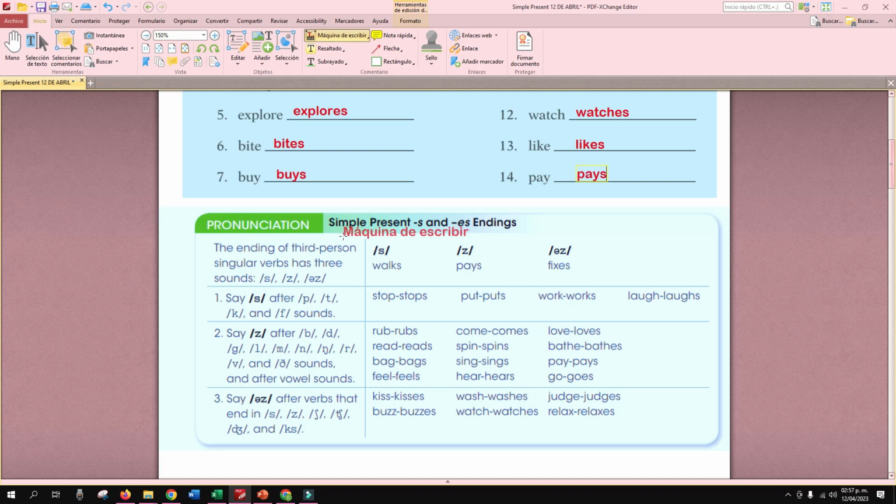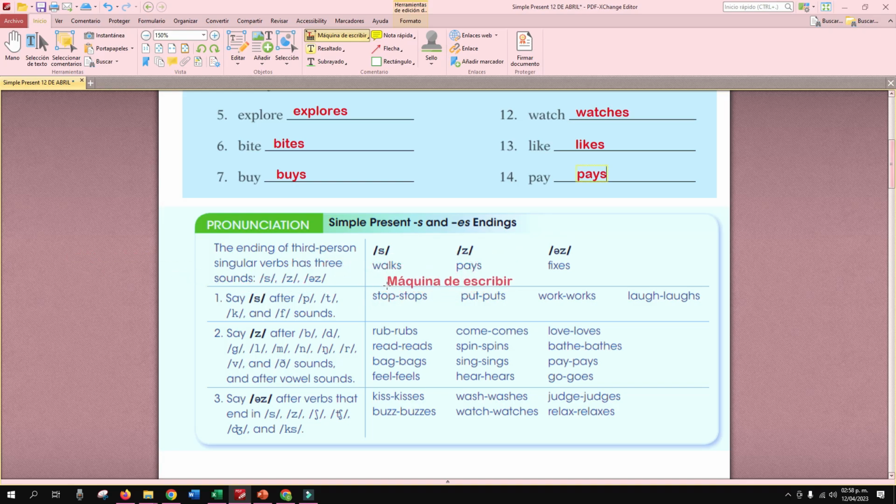Pronunciation. Simple present. S and ES ending. ¿Se acuerdan que en la última clase les dije que ellas también tienen una pronunciación? Hay 3 diferentes pronunciaciones con respecto a la tercera persona en los verbos. Y acá están. The ending of third person singular verbs has 3 sounds. Son 3 diferentes sonidos. S, z, iz, right? That's kind of weird, but we need to make the difference of those sounds, right?